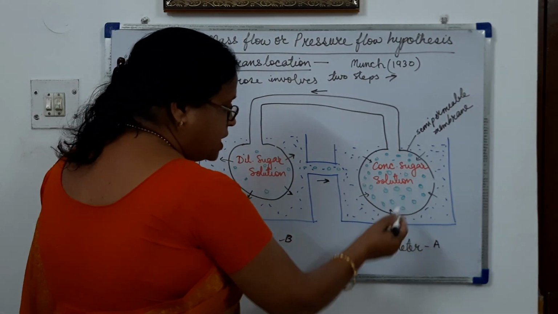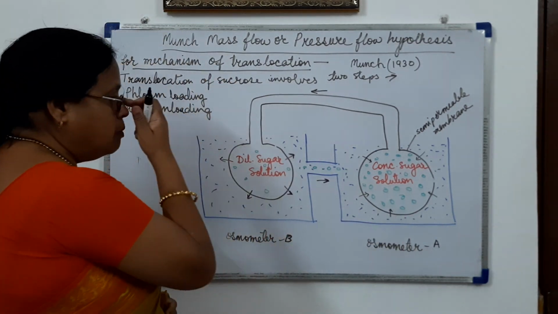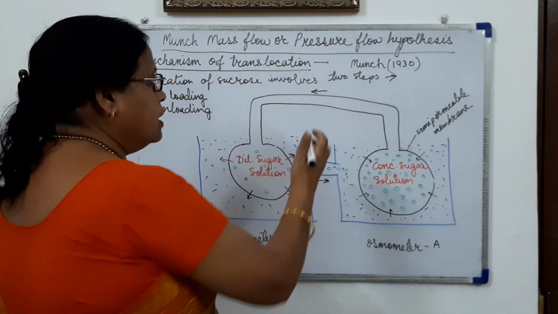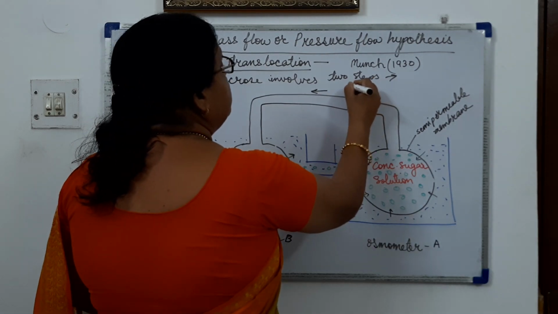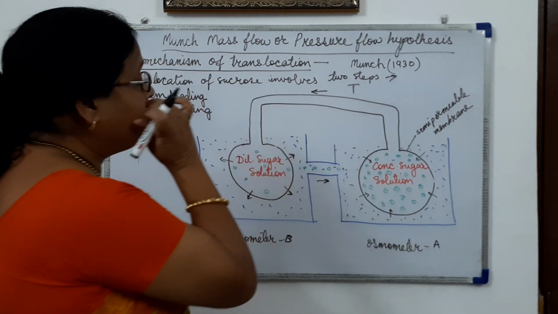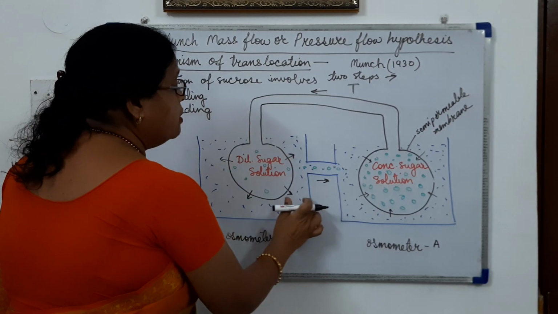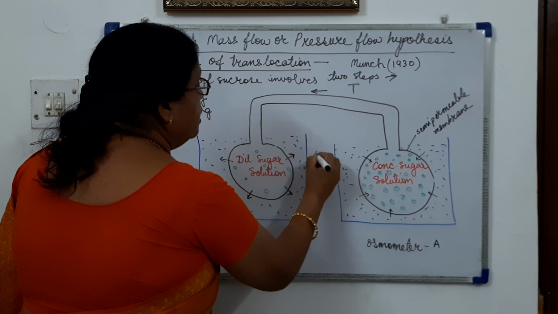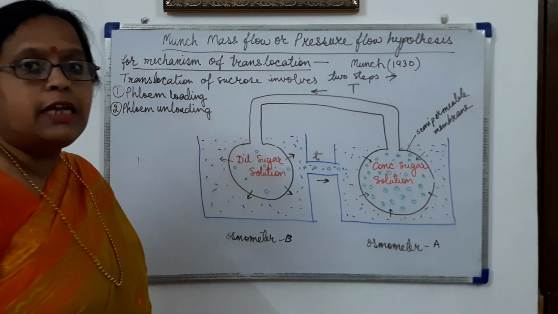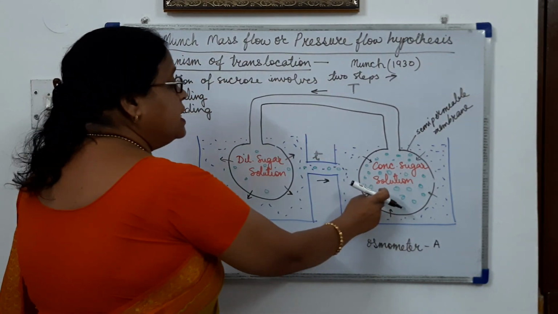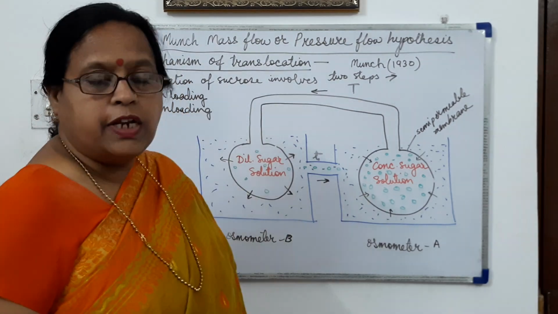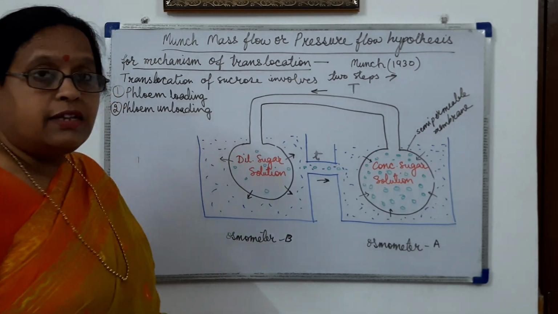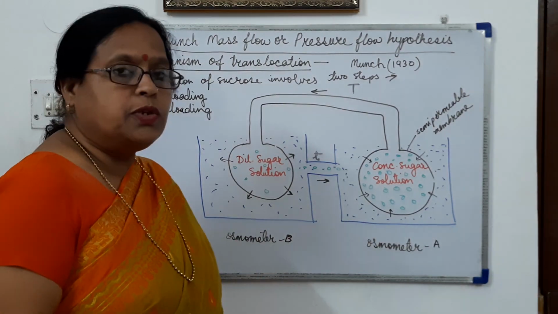This is osmometer A, this is osmometer B, and these osmometers are connected with the delivery tube, that is capital T, and the water containers are also connected with one another by the small tube t. Osmometer A contains the concentrated sugar solution, and osmometer B contains a very dilute sugar solution.